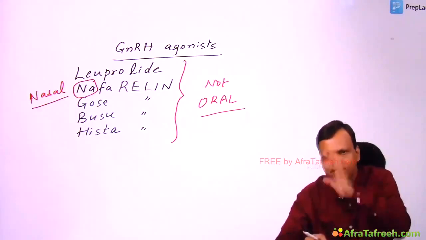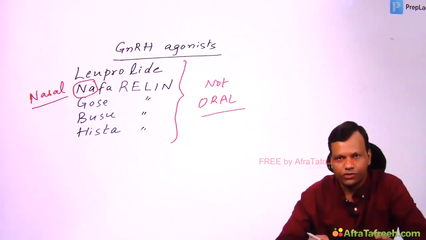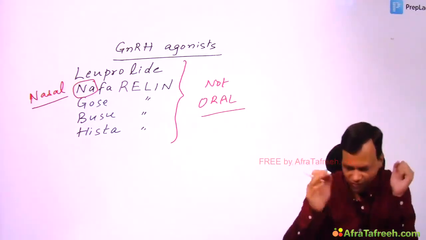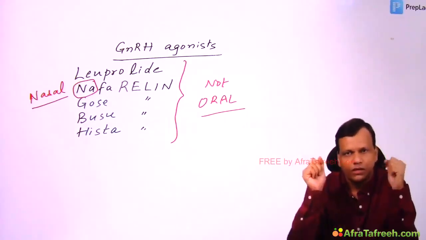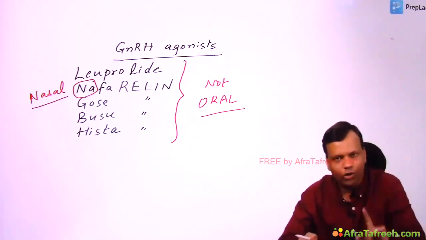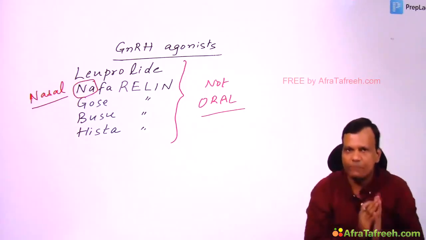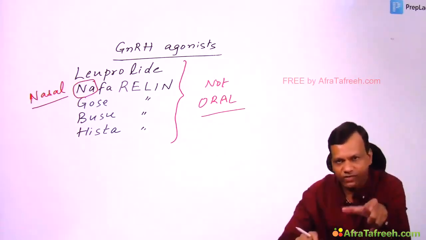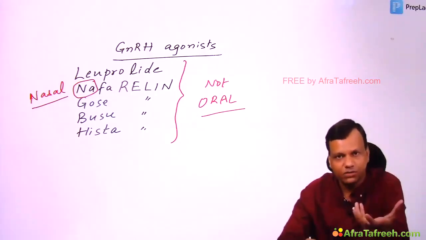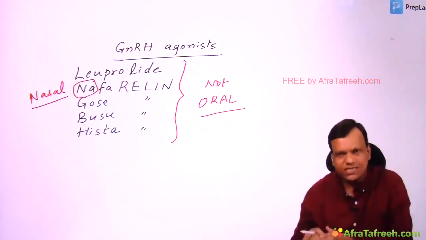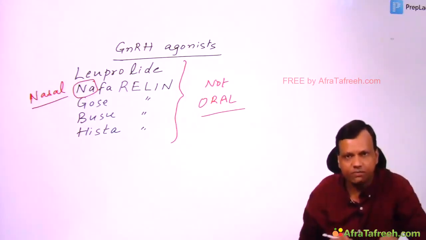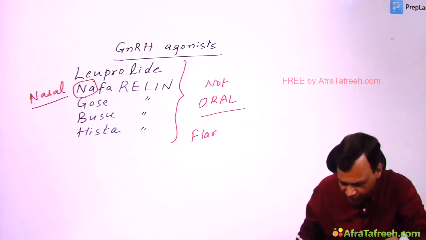Now, when we want to increase sex hormones, it is okay. But when we want to decrease sex hormones, what will happen? When we want to decrease sex hormone, like in prostate cancer, what will we do? We will give them in a continuous manner. Now the problem is, when we give a GnRH agonist the first time, the body does not know whether we will give it continuously or pulsatile. So whenever GnRH is given, it will increase gonadotropins, that will increase sex hormones, that will increase symptoms. So whenever we want to decrease the sex hormones, initially for 2-3 days there will be an increase. That will aggravate the symptoms, and that is known as flare up reaction.